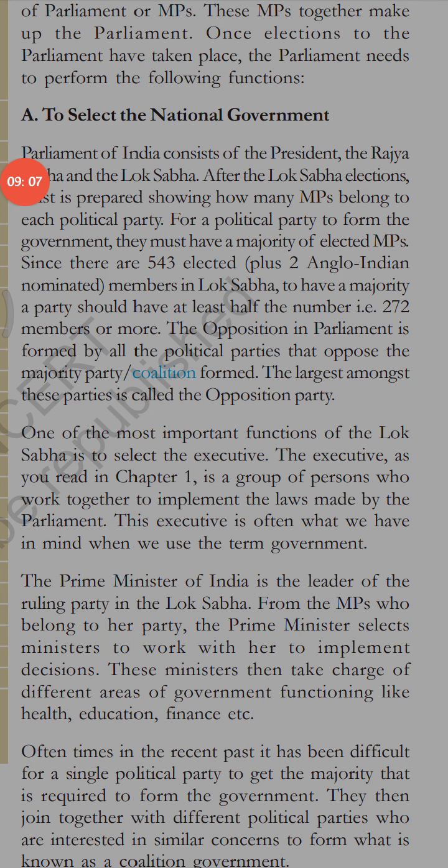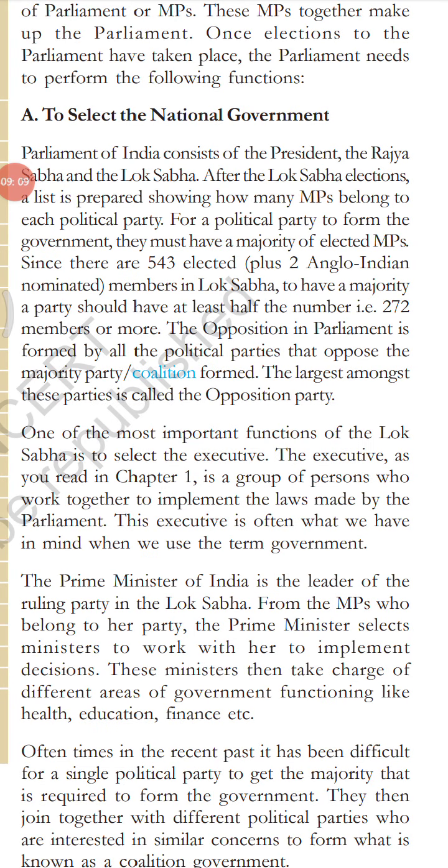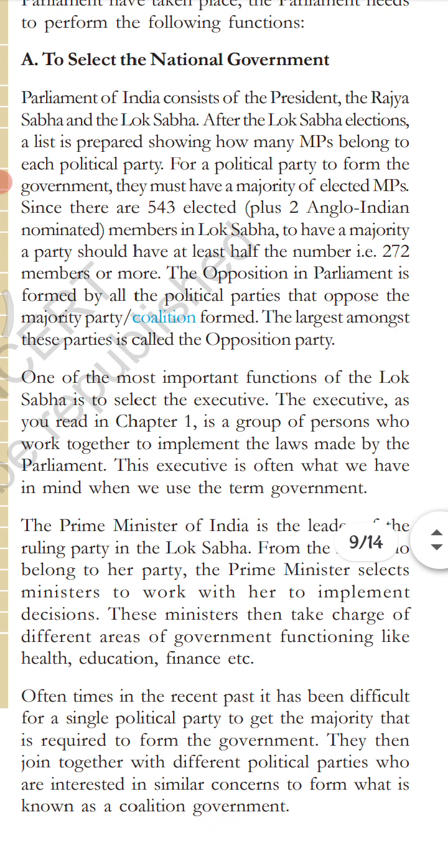So in this para we discussed that there are 543 elected representatives to the Lok Sabha. Out of these 543, if a political party wants to form its government, then it needs half of the seats, that is 272.